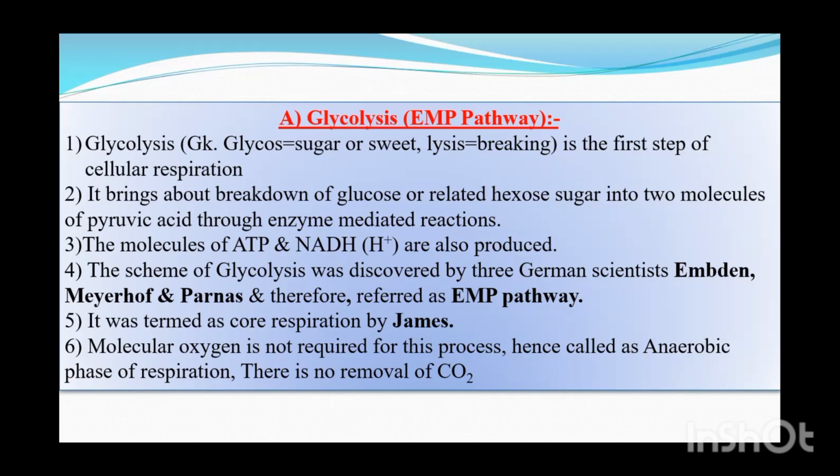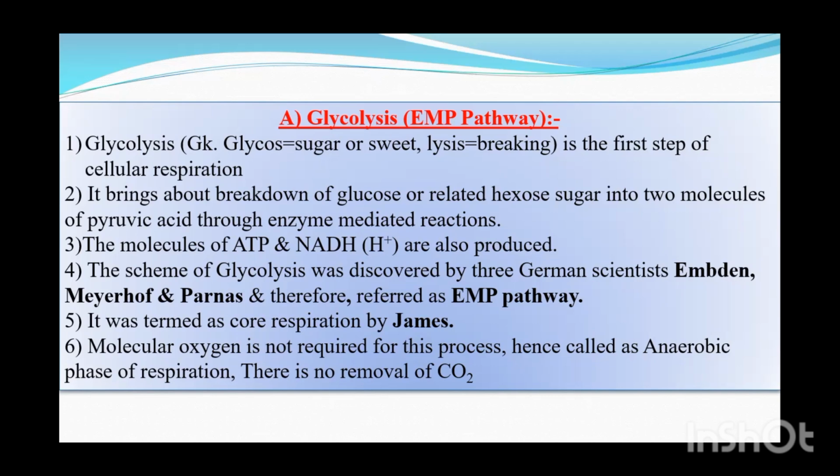That is, they will be converted to 2 molecules containing 3 carbons each, and that 3-carbon organic acid we call pyruvic acid. So the end product of glycolysis will be pyruvic acid, and that occurs in a stepwise, gradual, enzyme-mediated, enzyme-controlled reaction. Some molecules of ATP and NADH2, the reduced coenzyme, are produced, and that is very important.